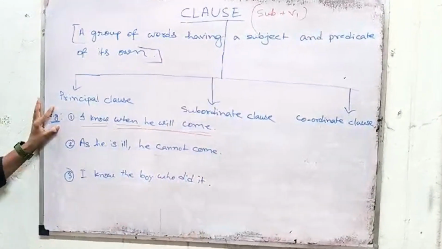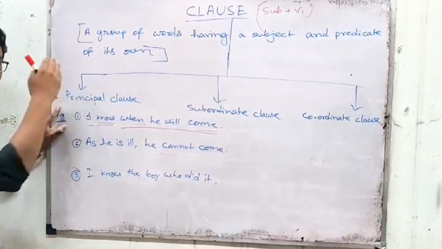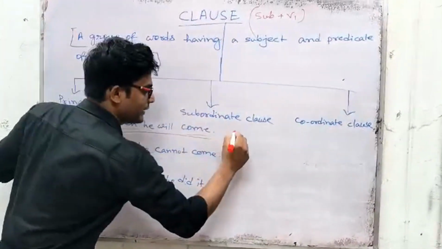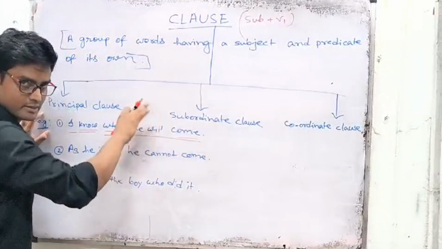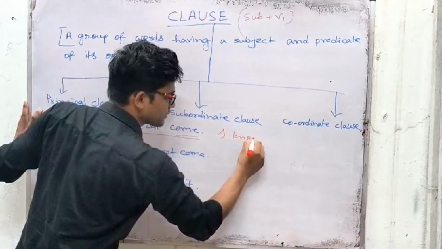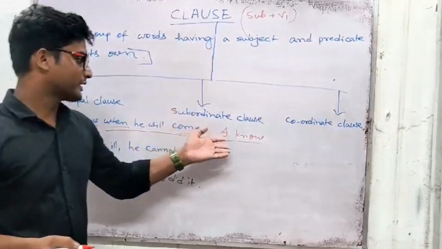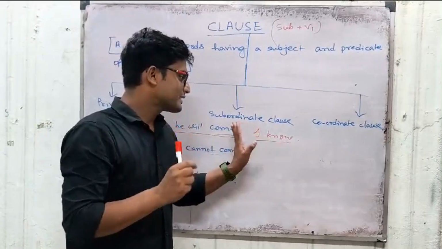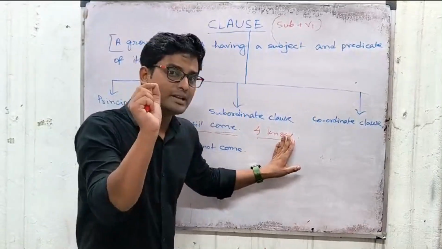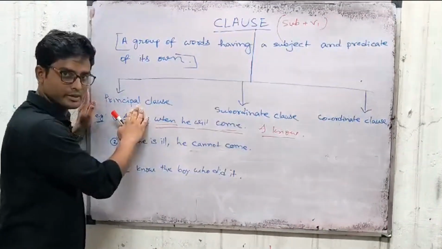And now we will try to analyze whether these two parts are principal clause or not. Try to write these two parts separately. First I write, I know. Just look at that. We can say that I know, it gives a complete meaning. So we can easily say that it can be called a principal clause.